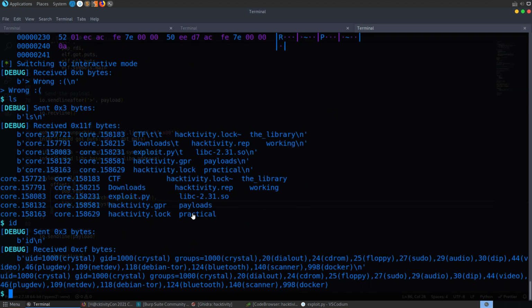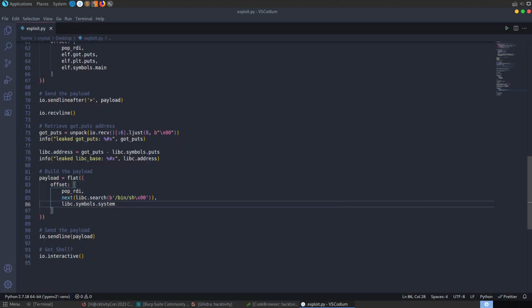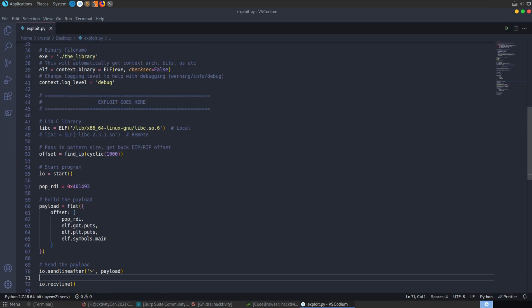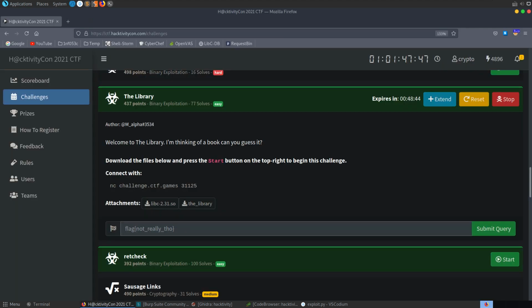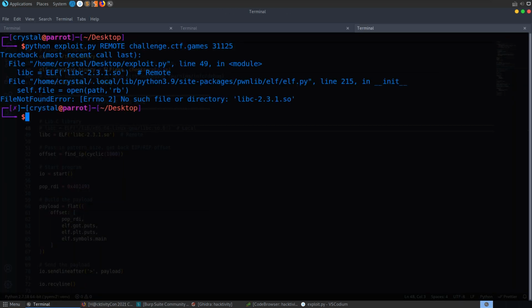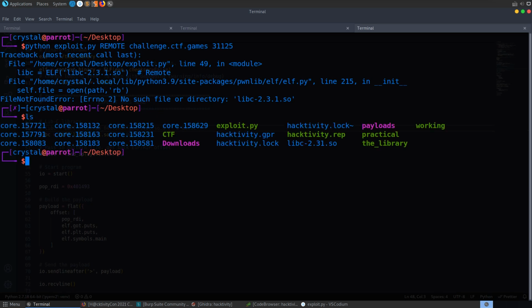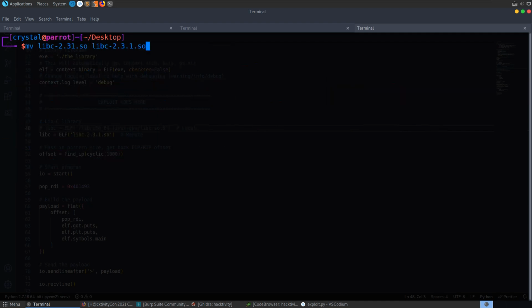So now we want to go and test this out on the remote server. So if we go and update our libc library to the remote server version and try and run this again, but this time we're going to say remote. I'm going to copy and paste this server and port number. And we get no such file or directory. So I've obviously named this incorrectly. Let's move libc to this. Let's try that again.